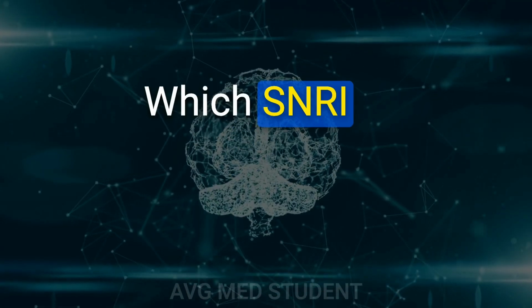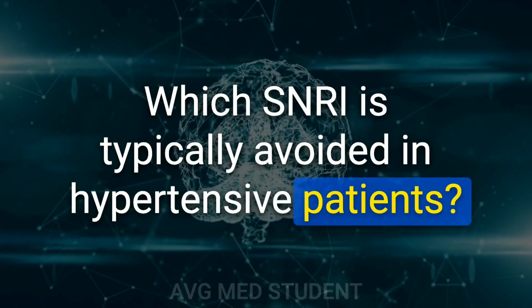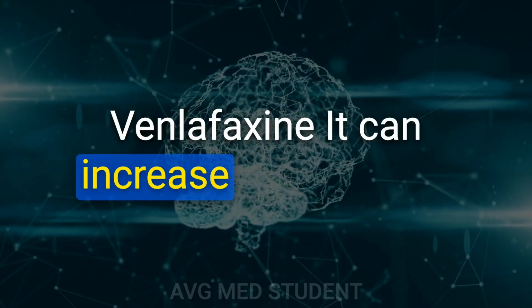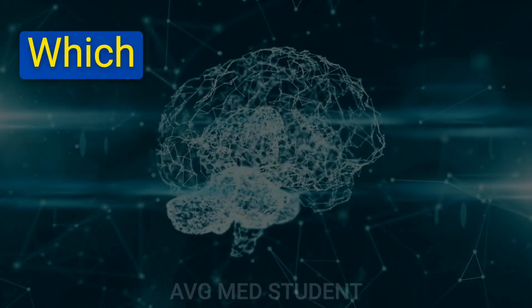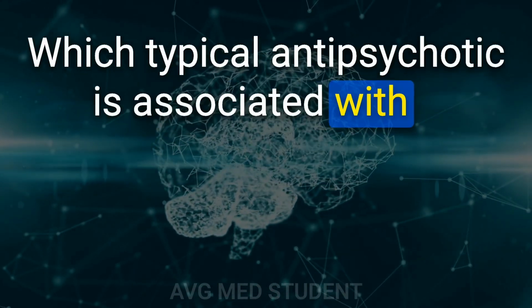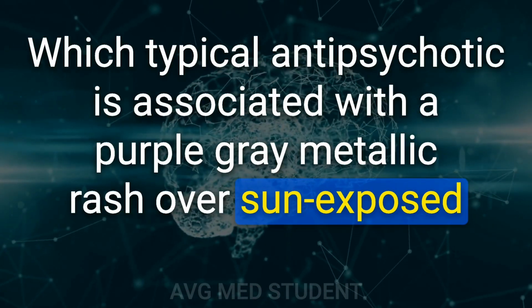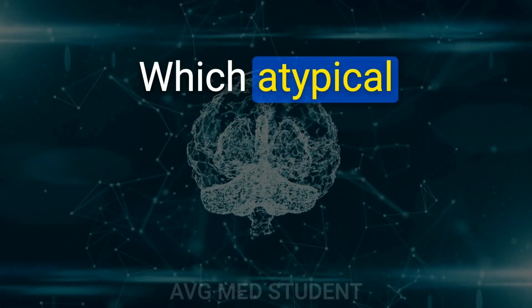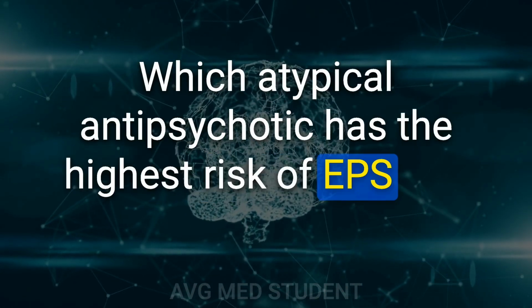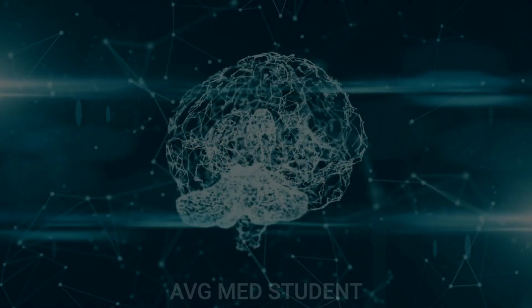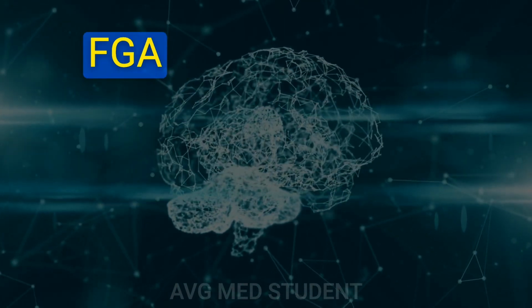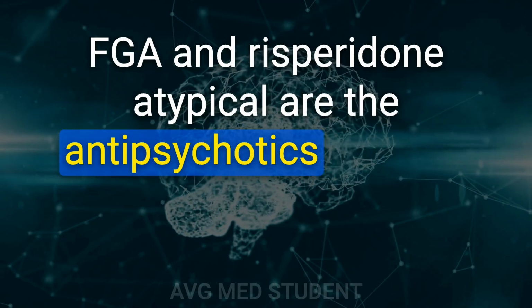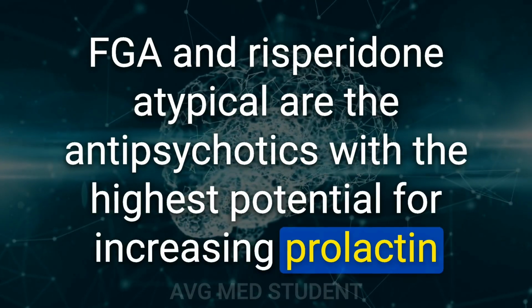20. Which SNRI is typically avoided in hypertensive patients? Venlafaxine can increase diastolic BP. 21. Which typical antipsychotic is associated with a purple-gray metallic rash over sun-exposed areas and jaundice? Chlorpromazine. 22. Which atypical antipsychotic has the highest risk of EPS and hyperprolactinemia? Risperidone, Risperdal. FGAs and risperidone are the antipsychotics with the highest potential for increasing prolactin.